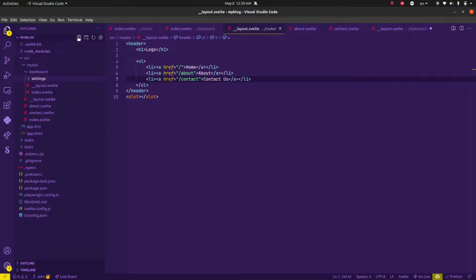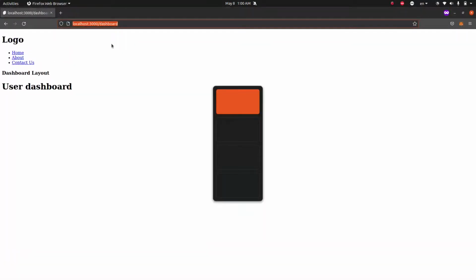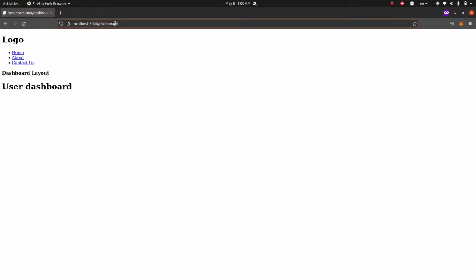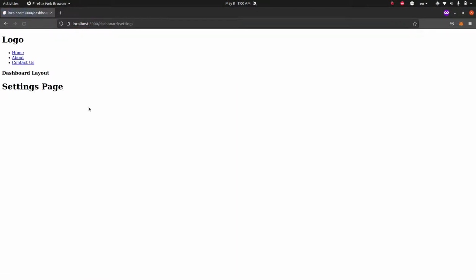So if we were to create an index.svelte, which is an H1 settings page, and now if we navigate to our settings page, as you can see, this page does include the layout from